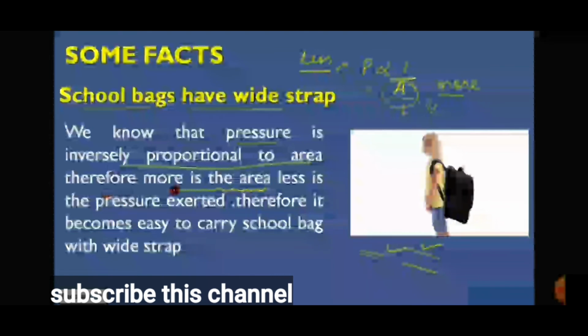Therefore, the more the area, the less the pressure. The wider the area of the bag strap, the less the pressure exerted. So it becomes easy for a child to carry a school bag with a wide strap rather than a thin strap.